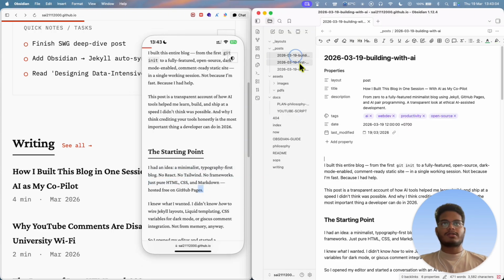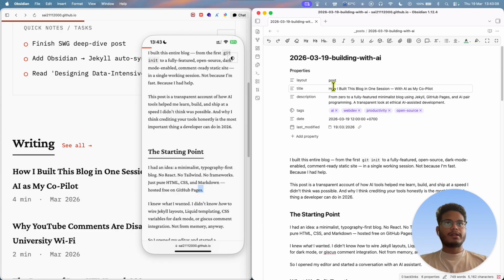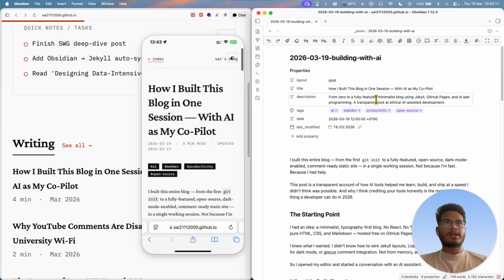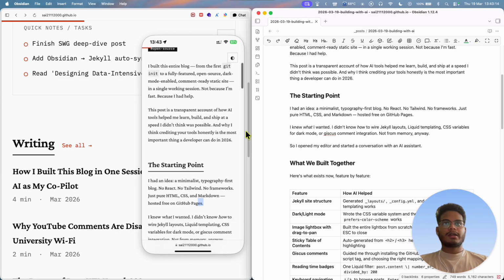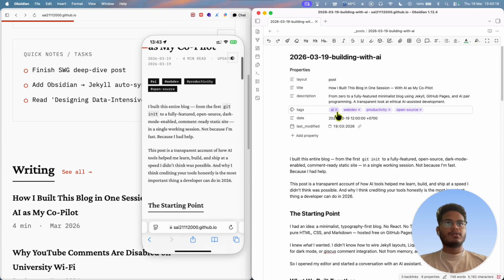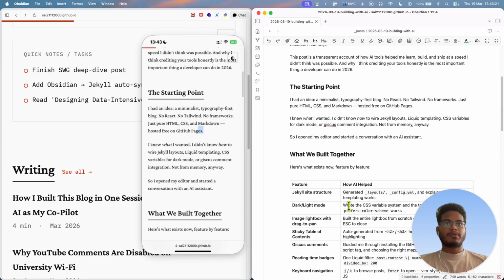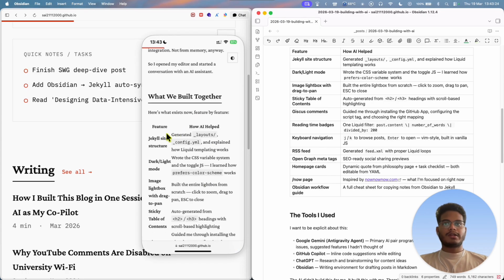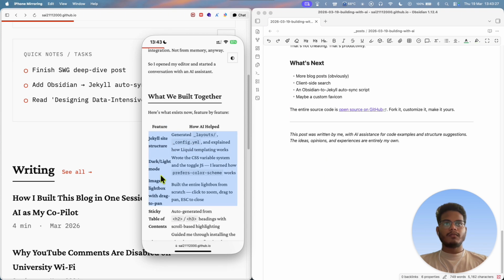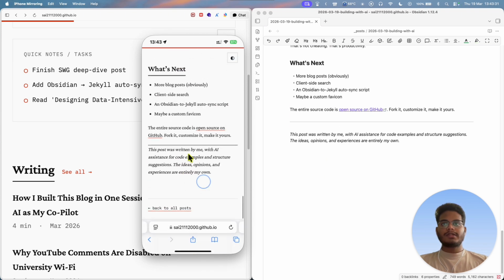I'll show you the format, how it's written. So this is the format, how I built the blog in one session, and the starting point. And as you can see in the tags, the way you write your tags is going to show up here. The starting point and the tables are going to be put out like this. And yeah, that's it.